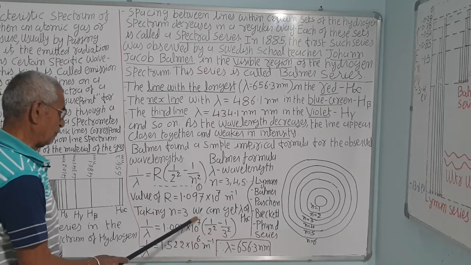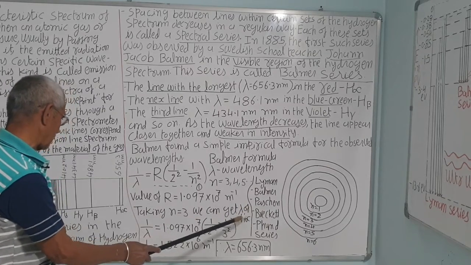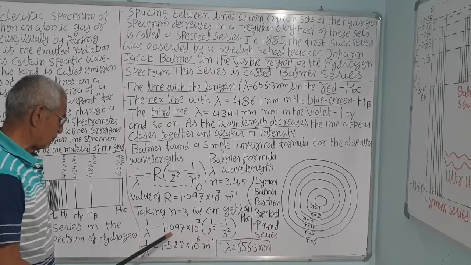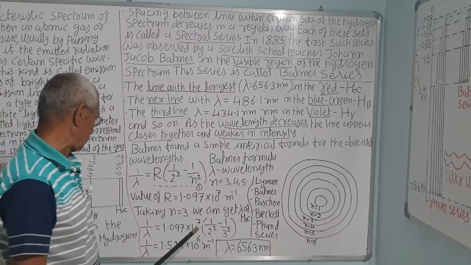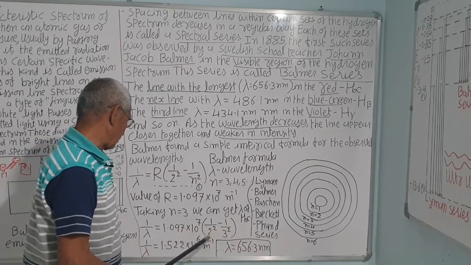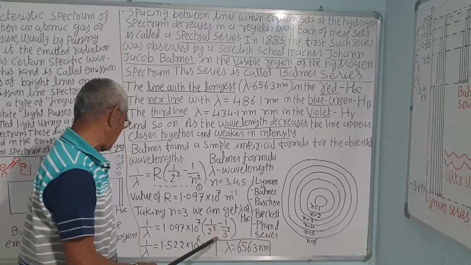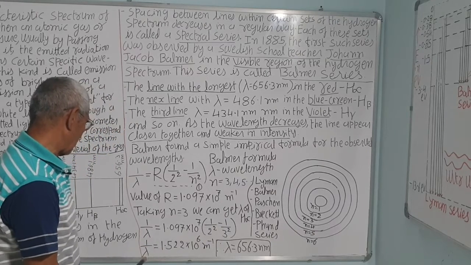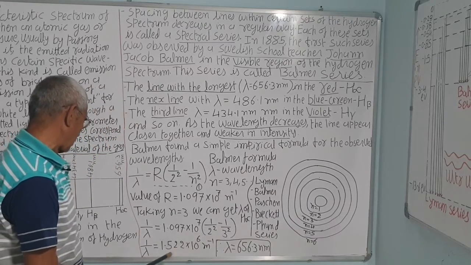Taking n equal to 3, we can get lambda of H alpha. That is, 1 upon lambda is 1.097 into 10 raised to 7 into (1 upon 2 squared minus 1 upon 3 squared).